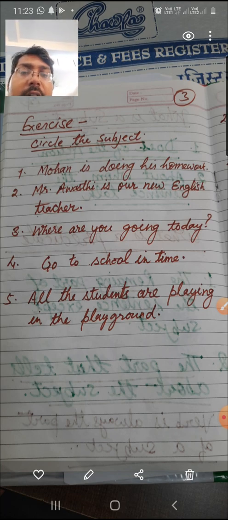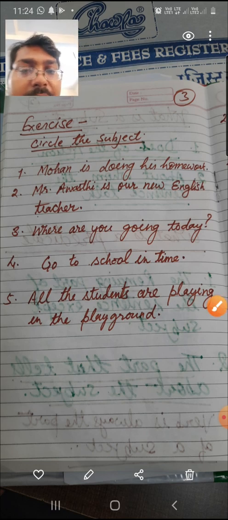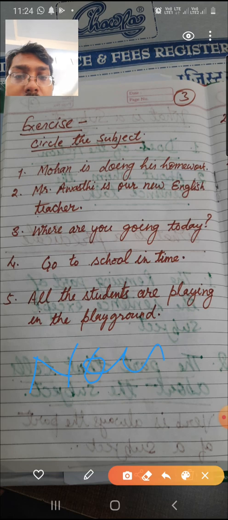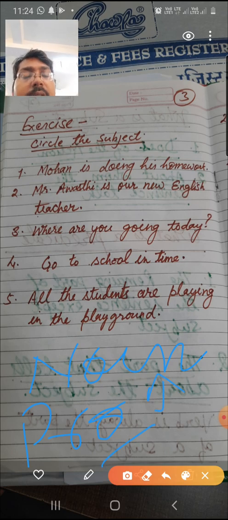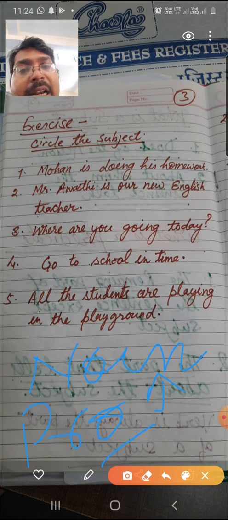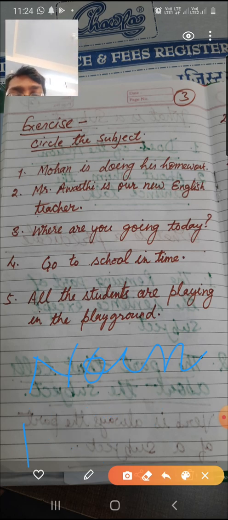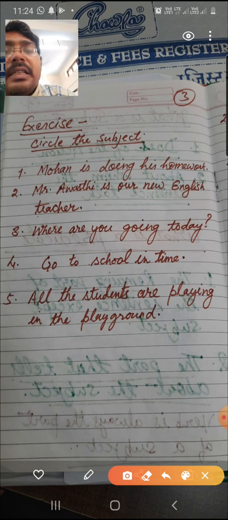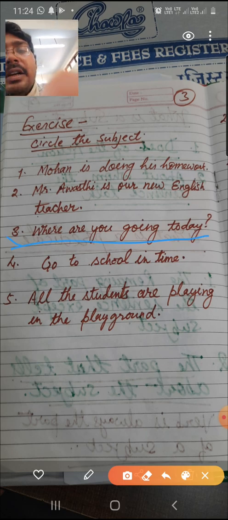This is also another quality of a subject, that it may be either a noun or a pronoun. Subject may always be either a noun or a pronoun. So here you is a pronoun, and it will be the subject here. Now this is what our interrogative sentences are.